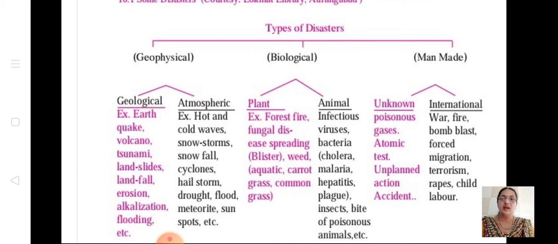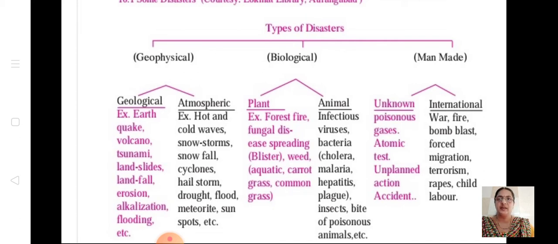So we started with the lesson, and we learnt about the types of disasters. We learned the three: geophysical, biological and man-made. Under geophysical, there are two types, geological and atmospheric. Under geological, there are earthquake, volcano, tsunami, etc. Under atmospheric, hot and cold waves, storms, cyclones, drought, flood, because of the change in the atmospheric condition.